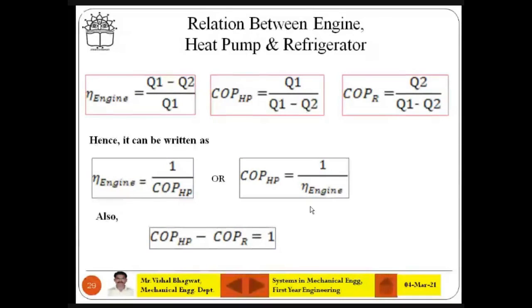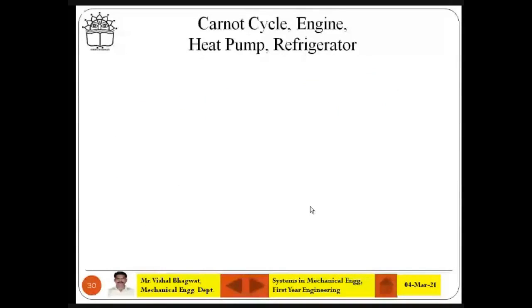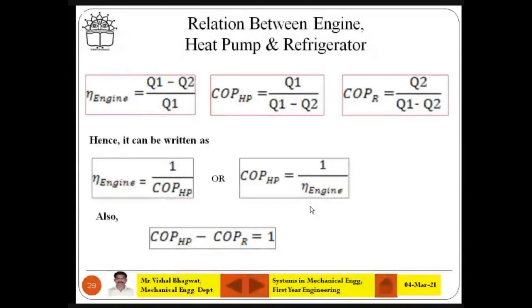COP of HP is always higher than COP of R. This is the statement. Somebody may ask you to give a statement on it. COP of HP minus COP of R is equal to 1, or COP of R is always less than COP of HP, or COP of HP is always greater than COP of R. Any statement may be there, you have to prove this. Okay? Fine? Is there any doubt now? No, sir. Fine. There should not be any doubt now.